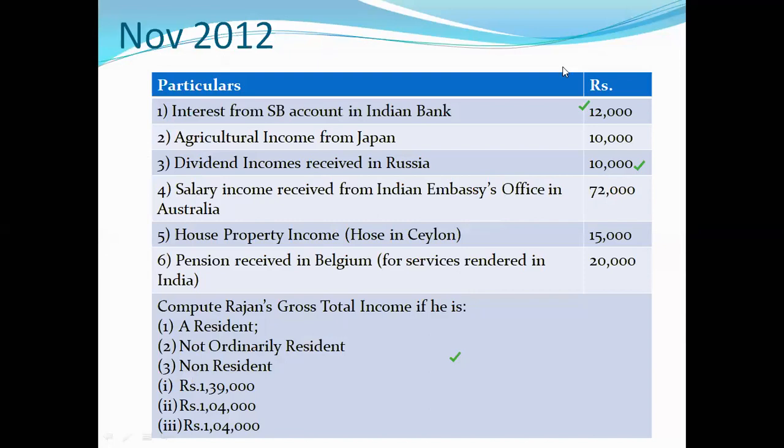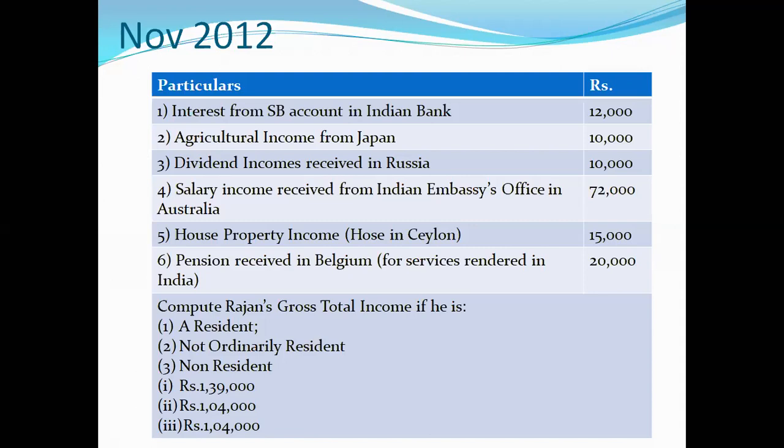Now this is from November 2012. It was asked in the 10 mark questions. The particulars are given, and from the particulars you have to compute Rajan's gross total income if he is a resident, not ordinarily resident, and non-resident.